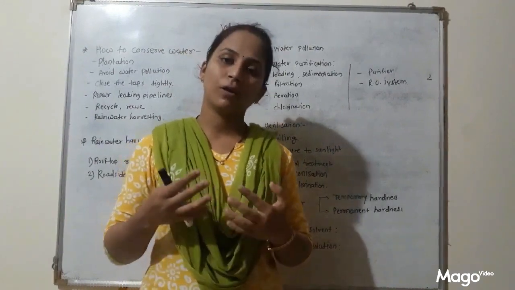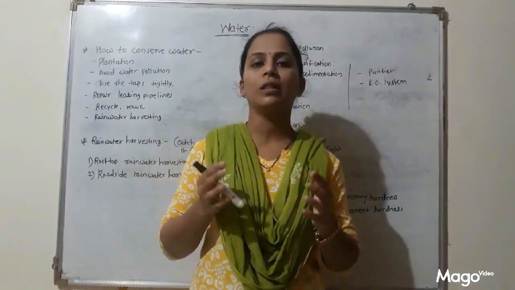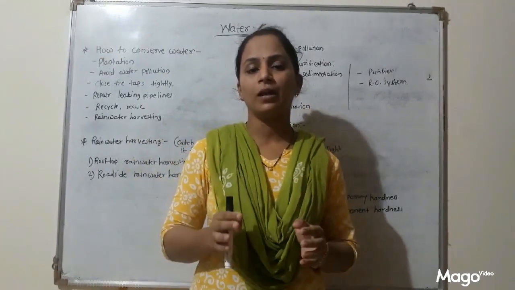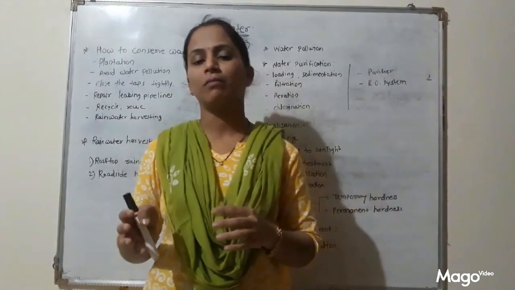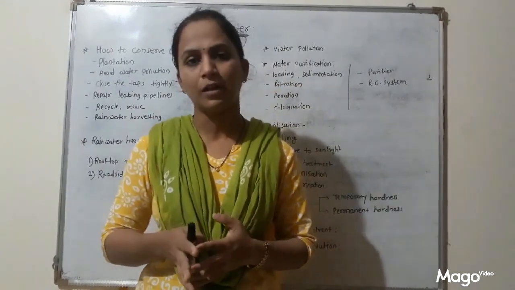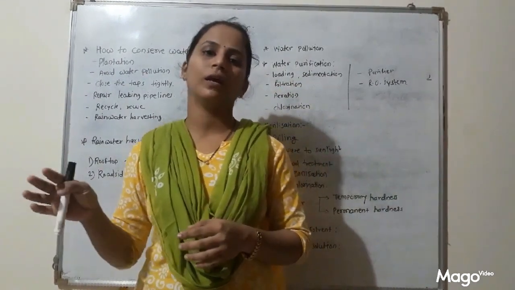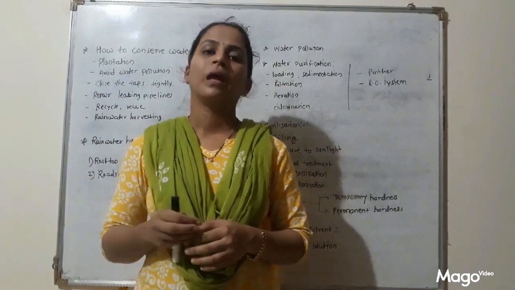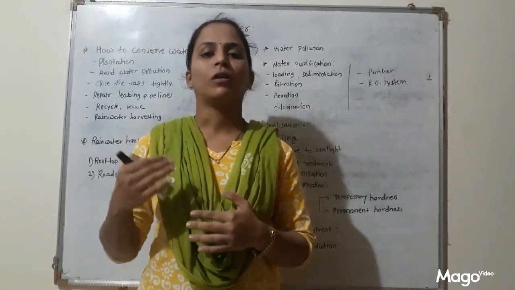Also, because of industrialization, all the waste and effluent which gets produced in factories is let down into nearby sources, and it will cause water pollution.